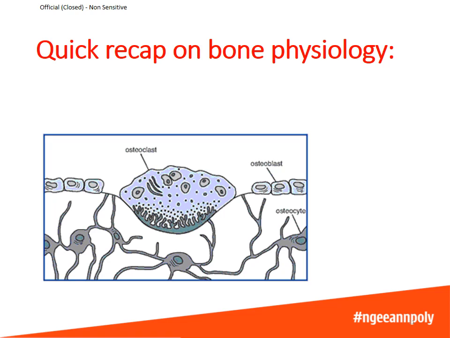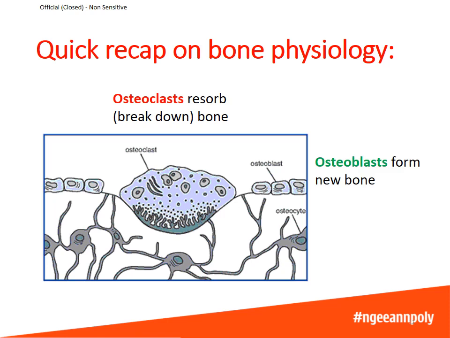Before we look at the pathophysiology, let's just do a quick recap on bone physiology. In the bone, there are 4 types of bone cells: osteoclasts, osteoblasts, osteocytes, and osteoprogenitor cells, which are not shown in this diagram. The 2 important types of cells that we are looking at are osteoclasts. These are the ones that resorb or break down bone. And the other one is osteoblasts, which are responsible for forming new bone.